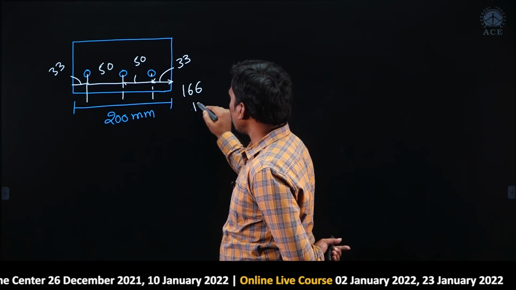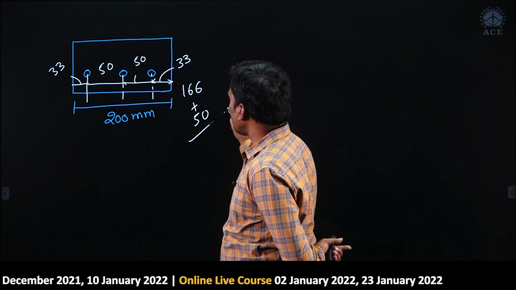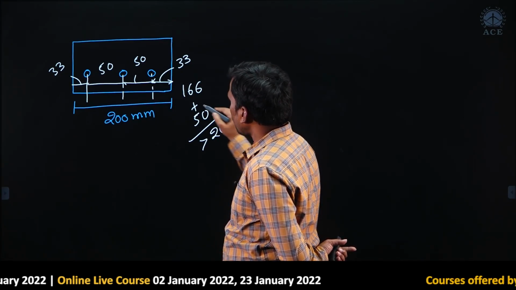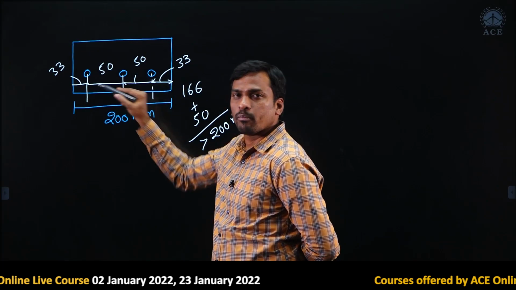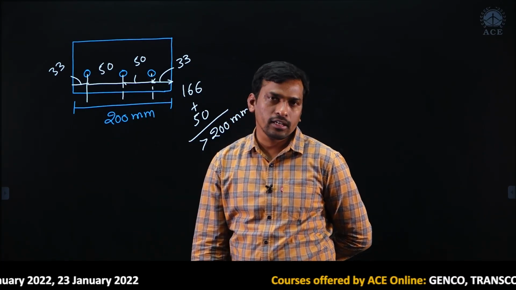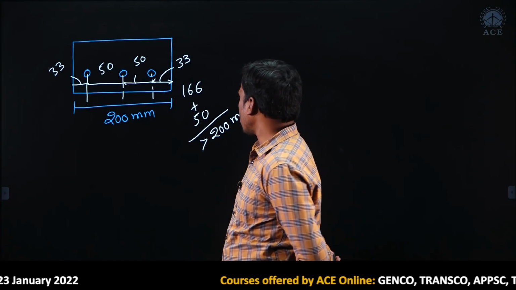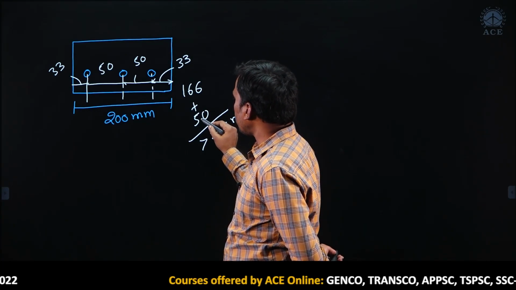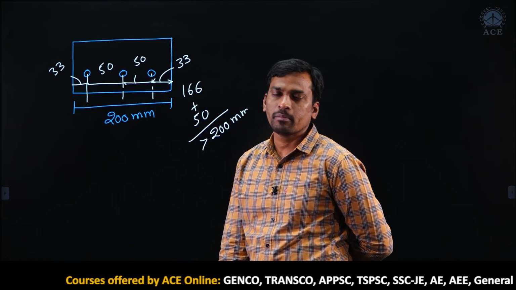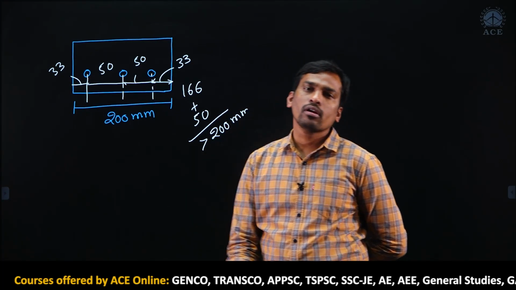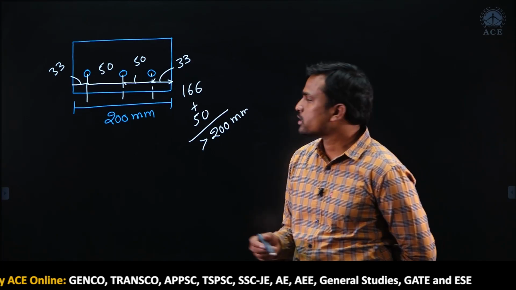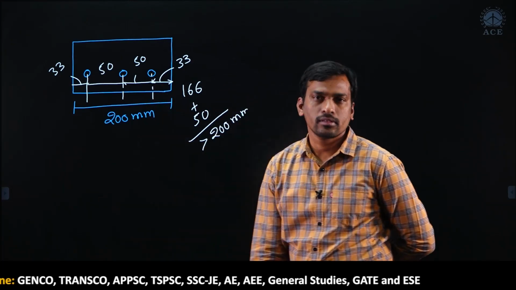It means we will add pitch length. If I add pitch length, then this is more than 200 or not. If I consider one more bolt, nothing but 4 bolts, I am trying to accommodate 4 number of bolts along the length of the plate. So, if I consider 4 number of bolts plus 1 pitch we have to add, then it is more than 200 mm. It means we can't accommodate 4 number of bolts along the length of the plate. We can accommodate maximum only 3.